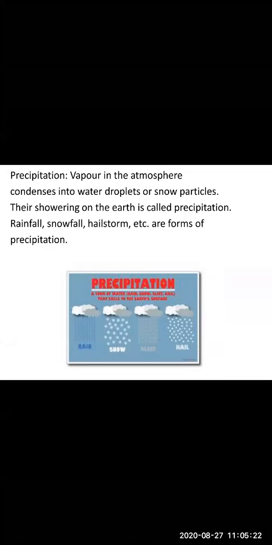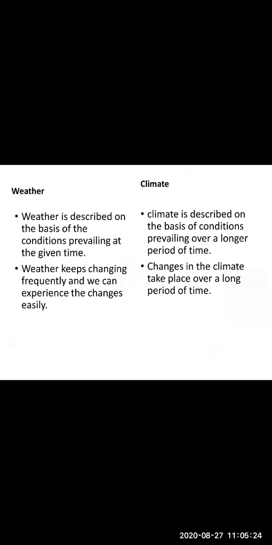Okay children, now moving ahead, we are going to differentiate between weather and climate. Now what is weather? Weather is described on the basis of the conditions prevailing at a given time. Prevailing means existing in a particular region.